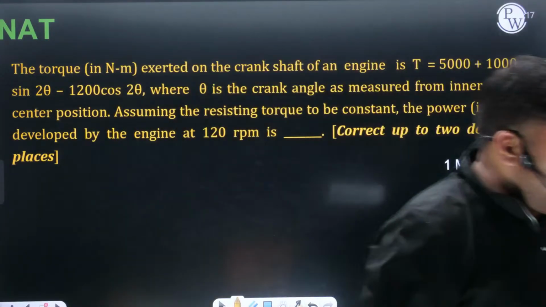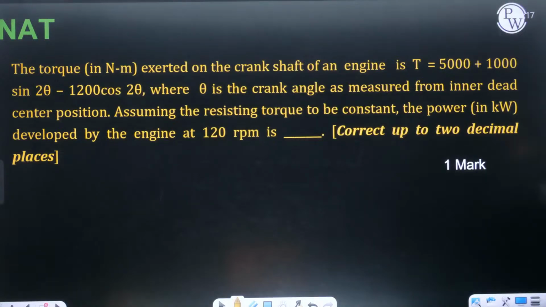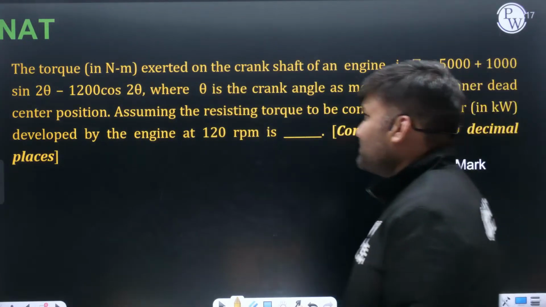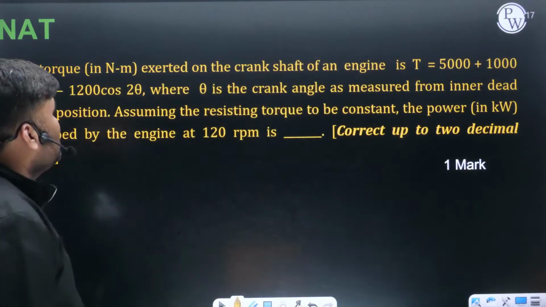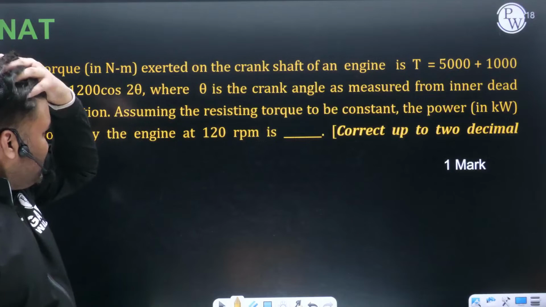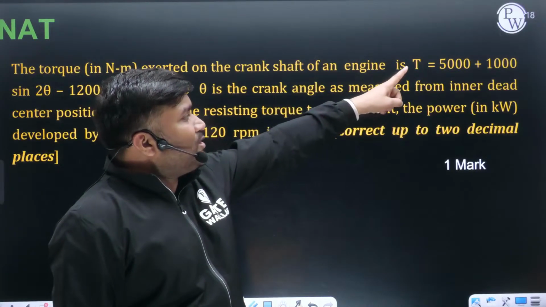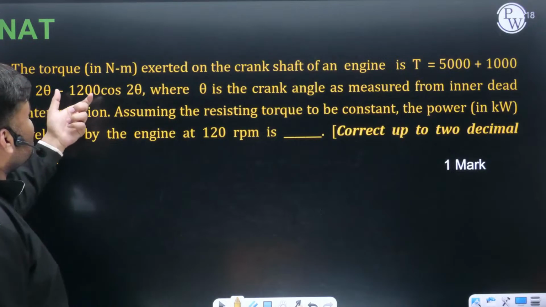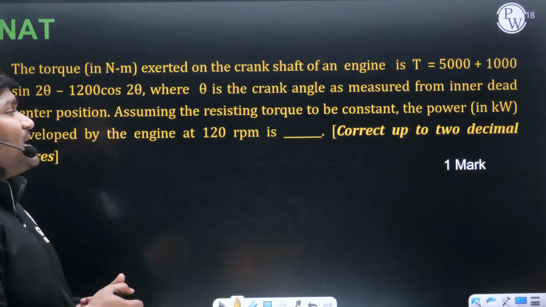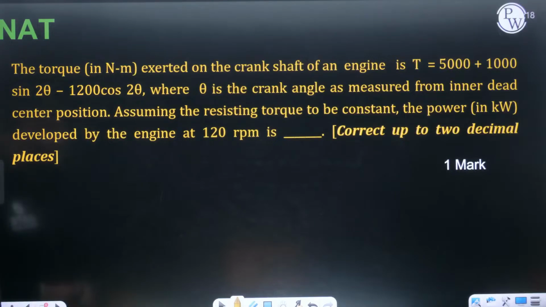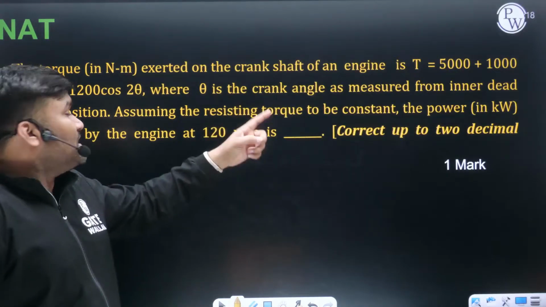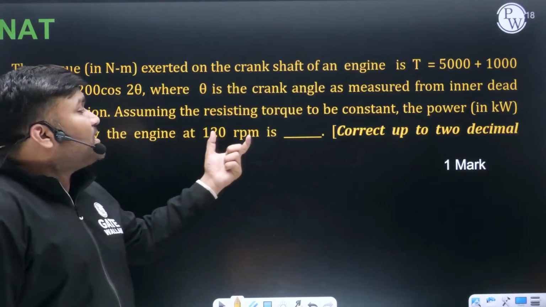Next, let's talk about flywheel. In flywheel, most of the time very easy questions are asked. Very easy. What is given? Torque exerted on the crankshaft. They have given T is equal to 5000 plus 1000 sine 2 theta minus 1200 cos 2 theta, where theta is the crank angle as measured from inner dead center position. Assuming the resisting torque to be constant, power in kilowatts developed by engine at 120 rpm is how much?